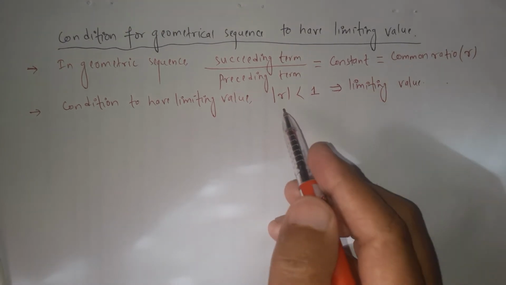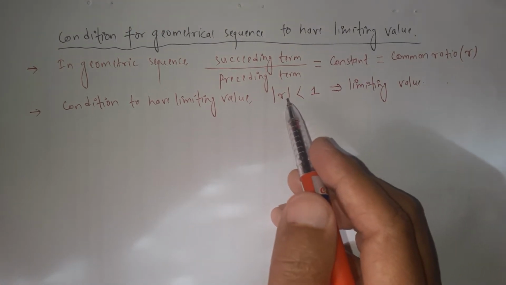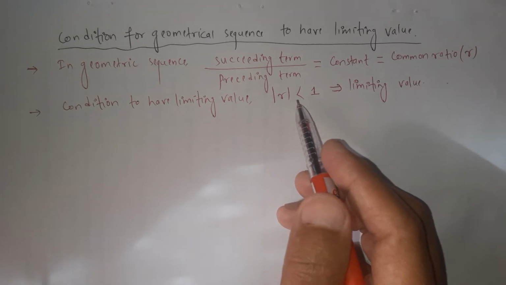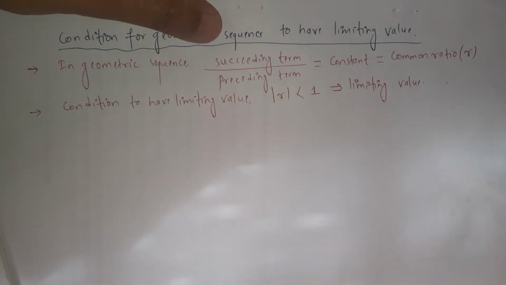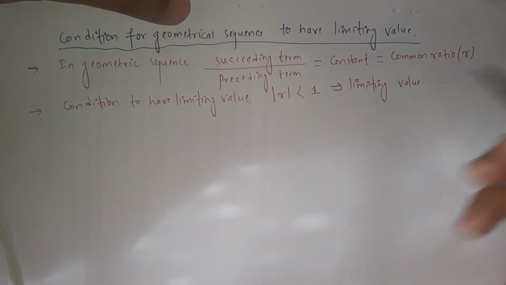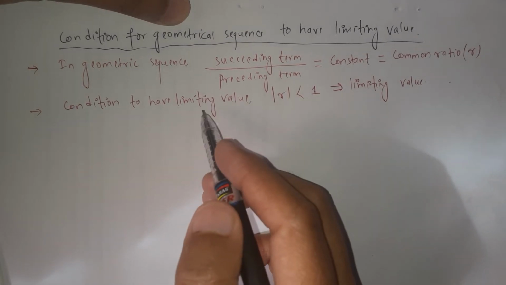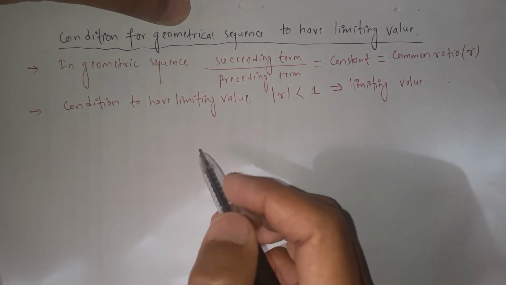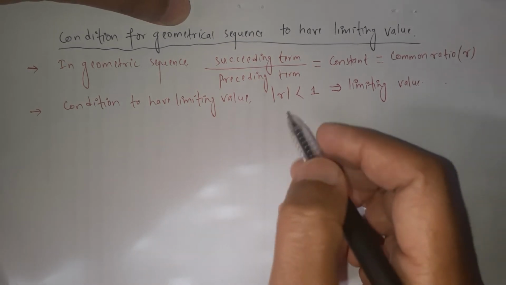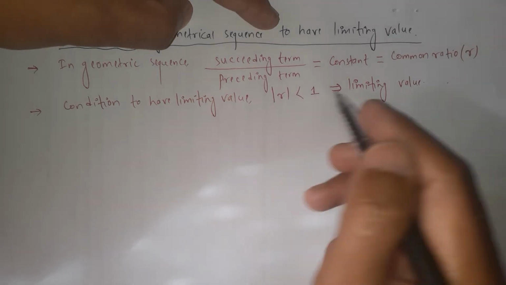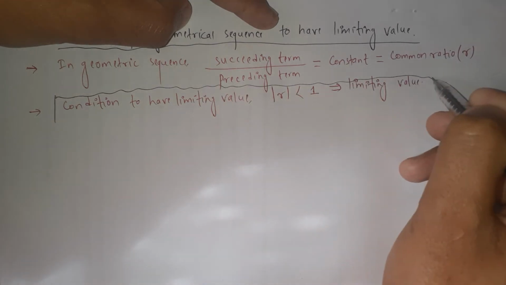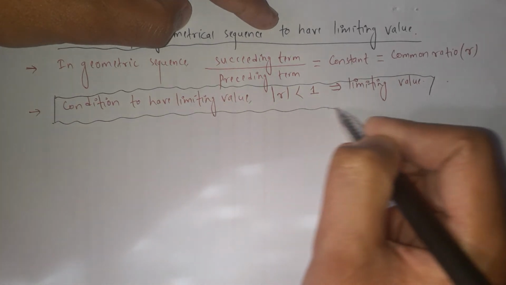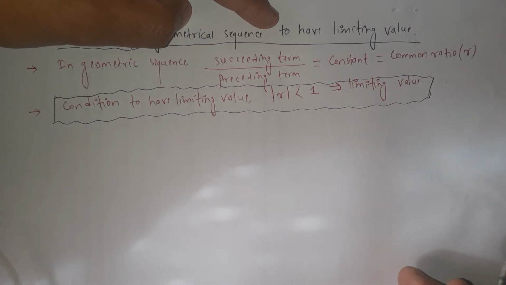Otherwise, if the absolute value, or the modulus, of the common ratio is greater than or equal to 1, |r| ≥ 1, then the sequence will not have the limiting value. Please remember this point. This is very important. The geometrical sequence will have the limiting value only if the modulus of the common ratio is less than 1. This is a very important condition for the geometrical sequence to have the limiting value.